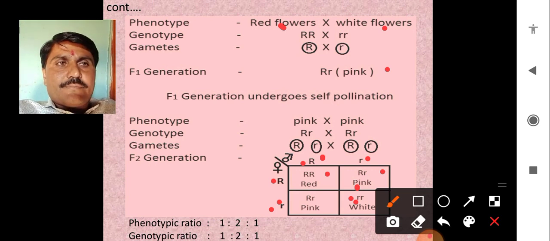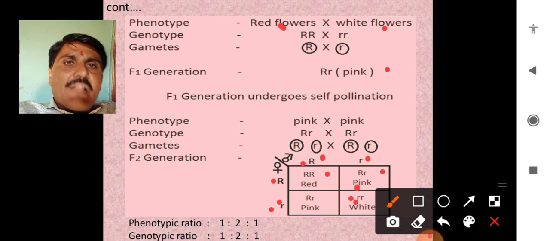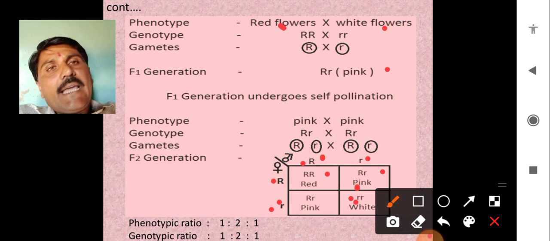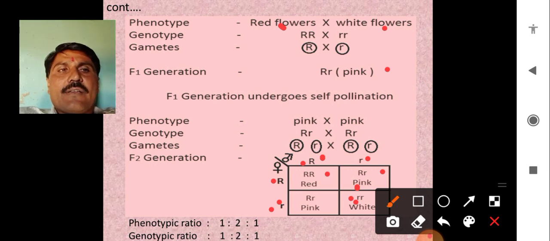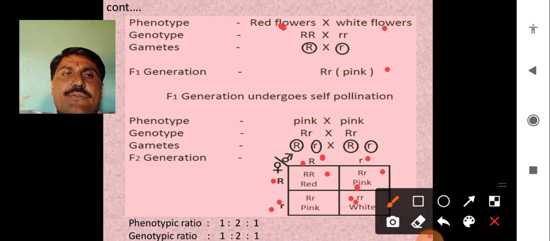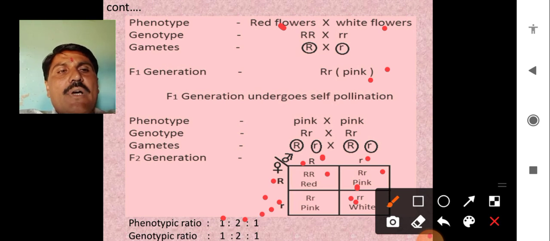But when the F1 generation undergoes self-pollination, what we get in the F2 generation is a 1:2:1 ratio. That means one pure red, two pink, and again one white flower.